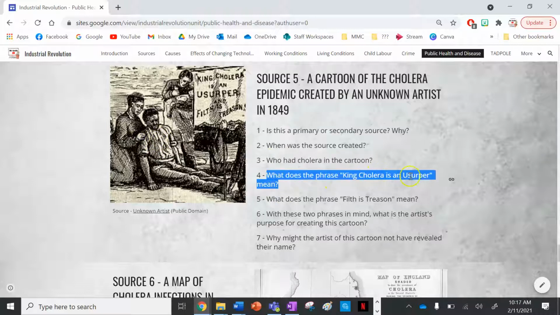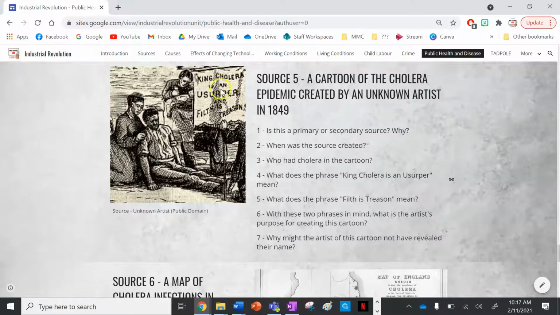What does the phrase King Cholera is a usurper mean? So a usurper means that you've taken over the throne. So it's saying that King Cholera is a threat to society, a threat to the monarchy, therefore English society. What does the phrase filth is treason mean? So treason means when you disobey or go directly against your authority. So it means that if you're filthy, you're going against society.